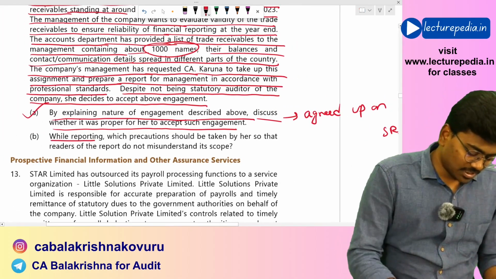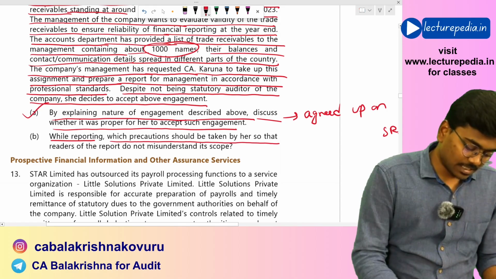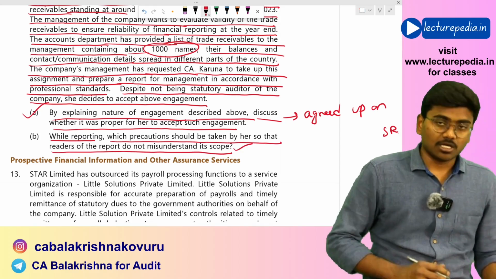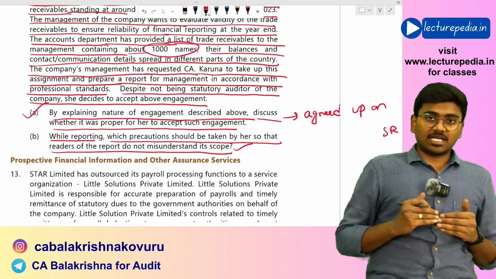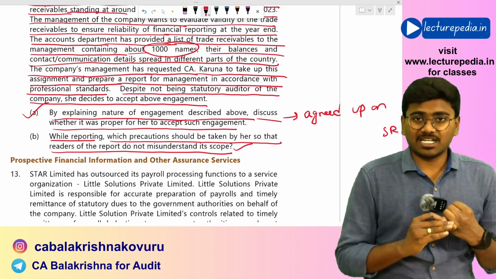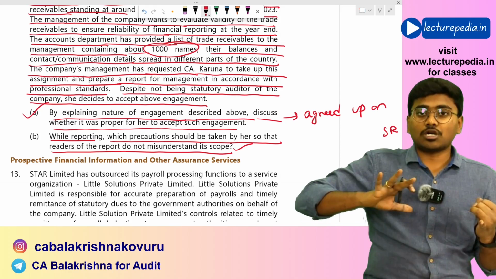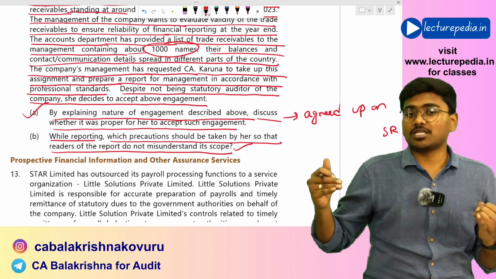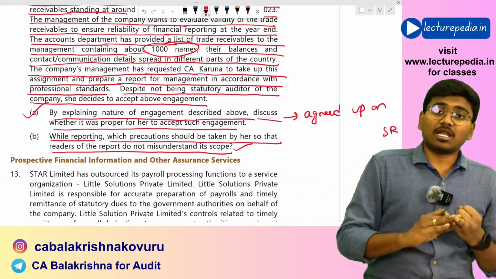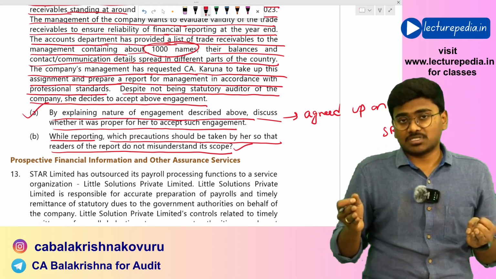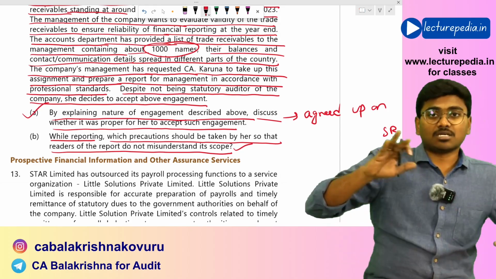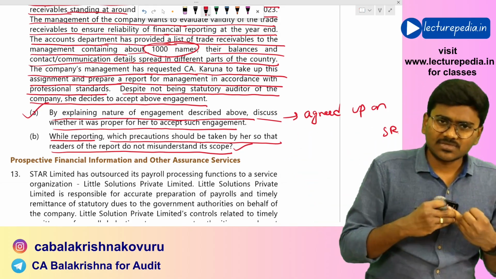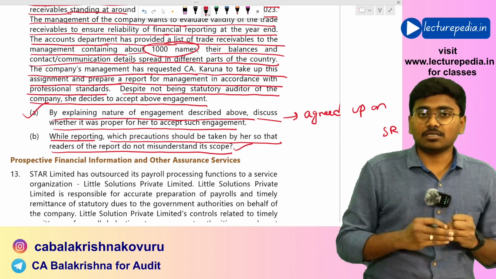Now, while reporting, which precautions should be taken by her so that readers of the report do not misunderstand its scope? In the report that CA Arna gives, she should clearly mention that this engagement is not an audit engagement. So I will not be giving any assurance. I will be just providing you the facts. And if I had performed some more procedures, I could have determined some more misstatements in the financial statements. Even this line she needs to mention in the report.